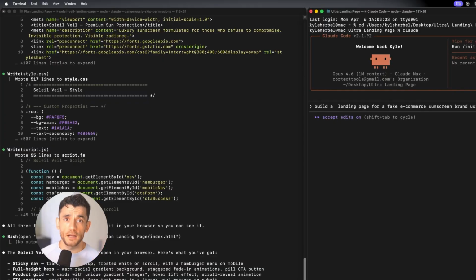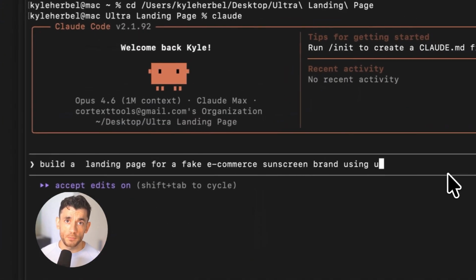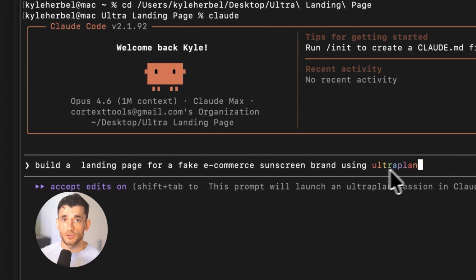So let me show you how to actually activate it. Inside Claude Code, you just type the command Ultra Plan. That's it, one command. Claude then generates a session URL. You open that in your browser, boom. You've got a full plan laid out in front of you in a web interface, ready to review.